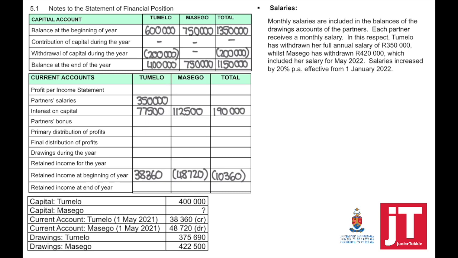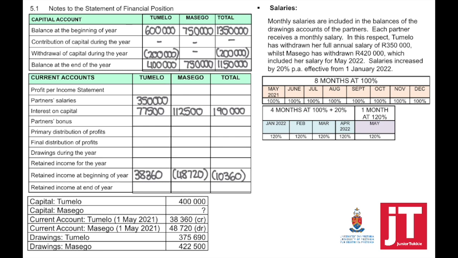Because from the 1st of January, the salaries increased by 20%. This means now from May until December, the salary was for 8 months at 100%. From January until April, it was at 100 plus 20%.